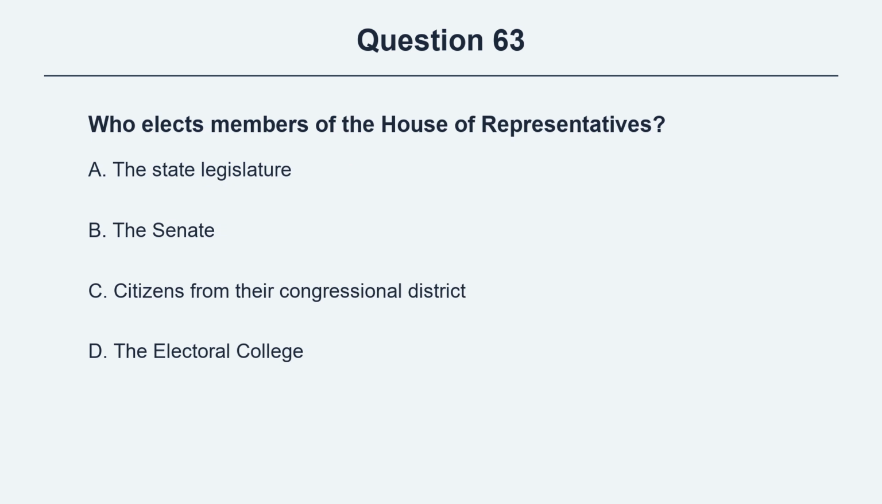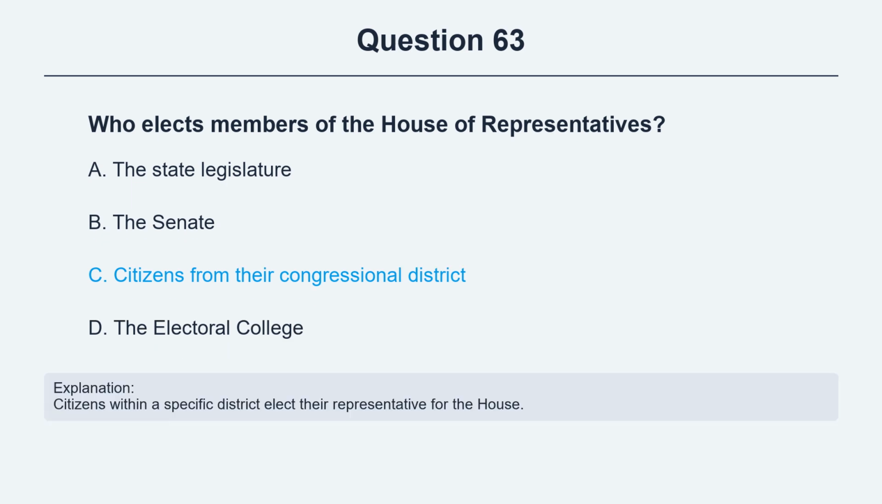Question 63. Who elects members of the House of Representatives? Option A, the state legislature. Option B, the Senate. Option C, citizens from their congressional district. Option D, the Electoral College. The correct answer is option C, citizens from their congressional district. Explanation. Citizens within a specific district elect their representative for the House.